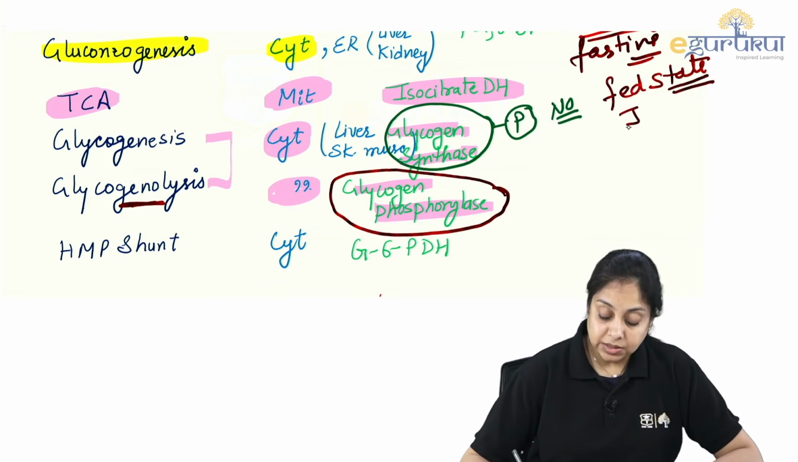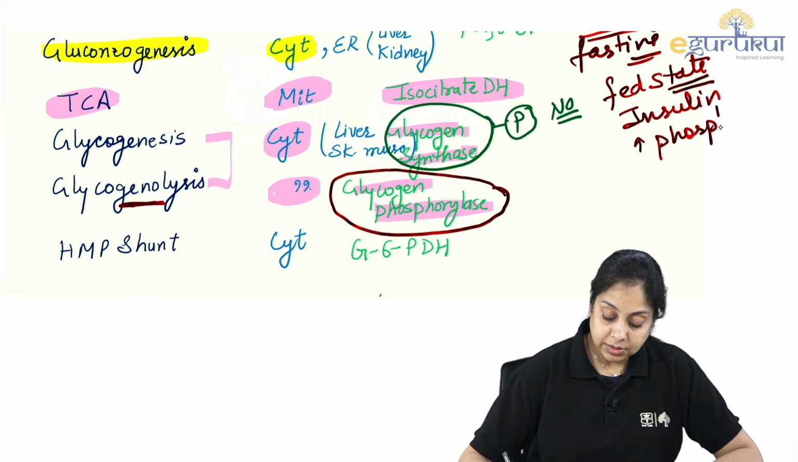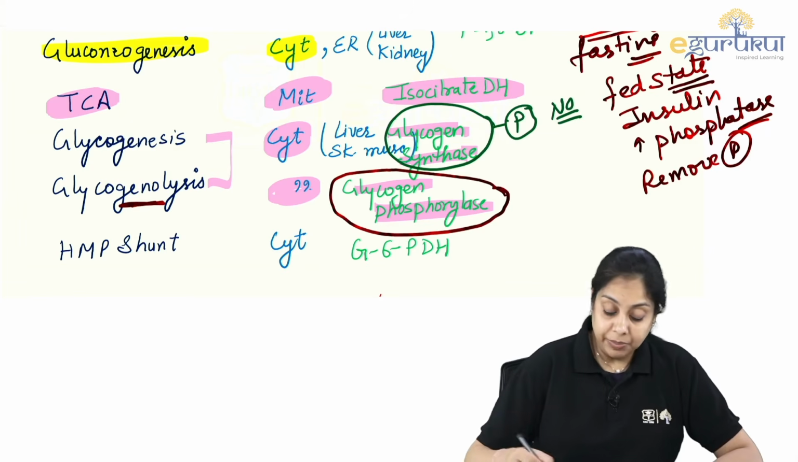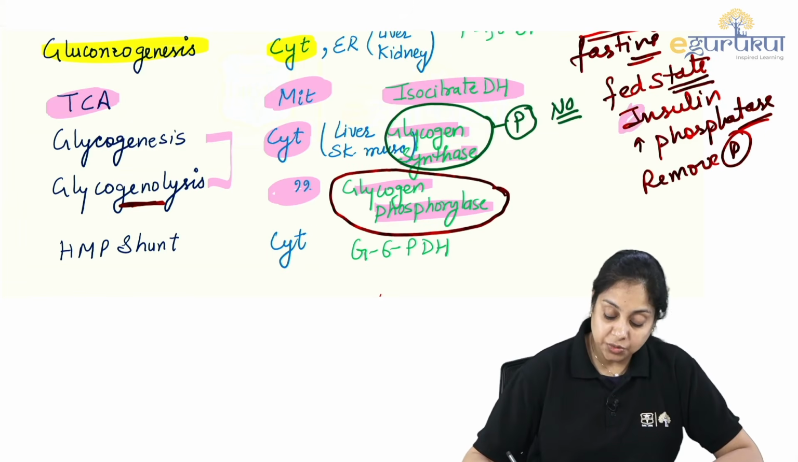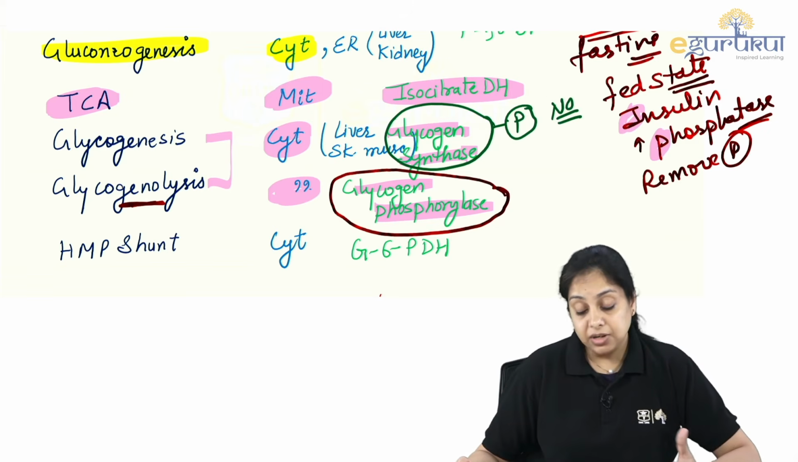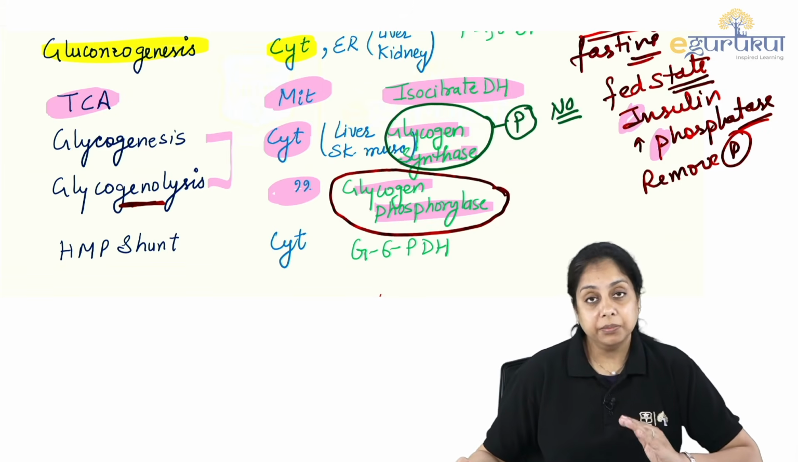Fed state is insulin. Insulin is going to activate phosphatase. And what is the job of the phosphatase? To remove the phosphate. I guess that is making more sense now. So IP. Remember this. In case you get confused, even many times I get confused, I have learned this series. That keeps my mind on the track.